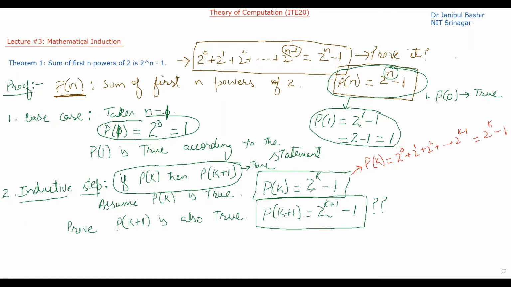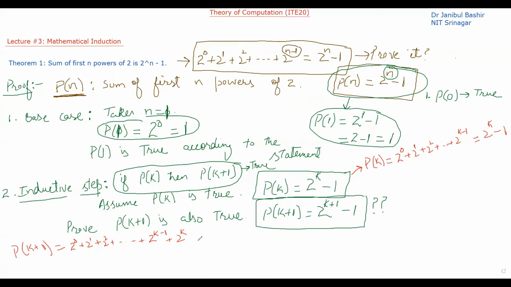So we have assumed this statement is true. Now we have to prove this particular statement. So let's take P of k plus 1. What is P of k plus 1? The sum of first k plus 1 powers of 2. It will be 2 raised power 0 plus 2 raised power 1 plus 2 raised power 2 plus ... plus 2 raised power k. So up to k. Before this term, there will be 2 raised power k minus 1.